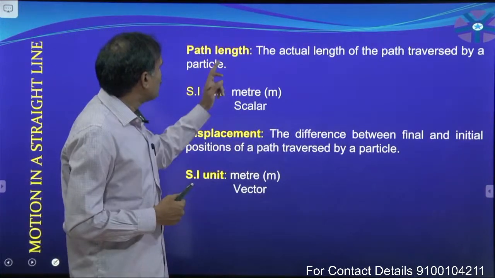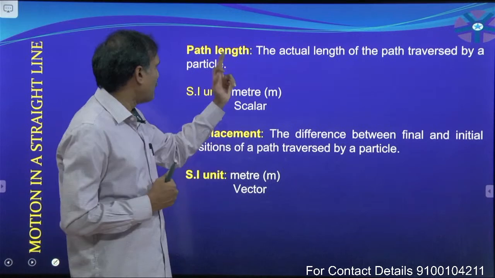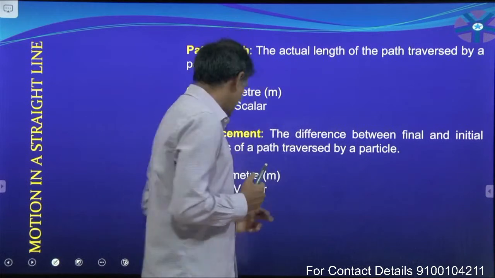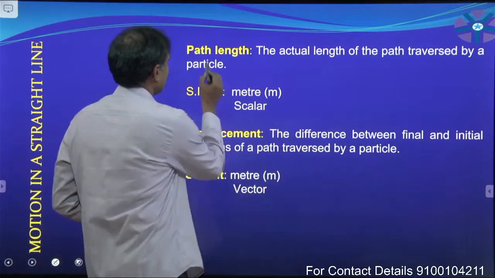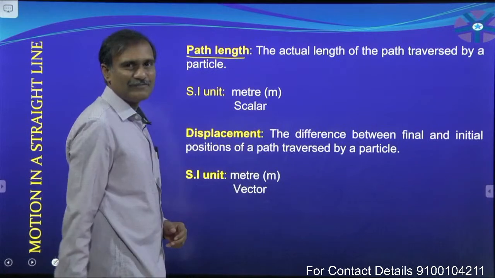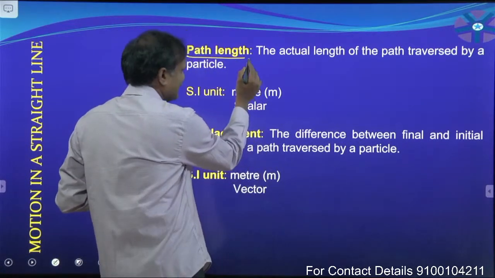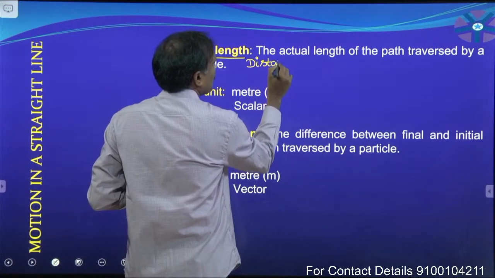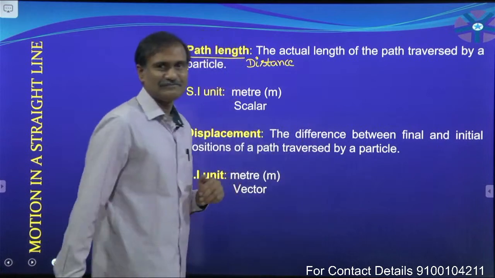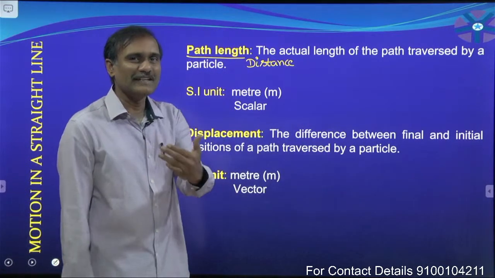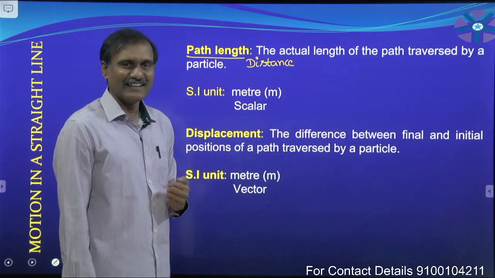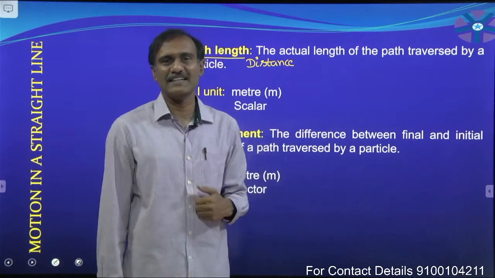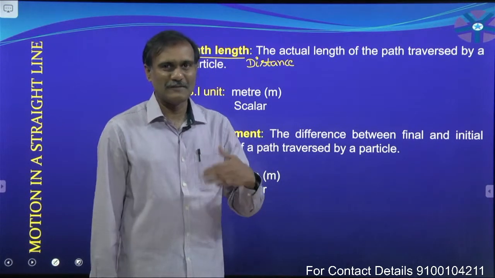Next, I am going to explain these two, path length and displacement. Path length, observe this. This path length we generally call distance. What is meant by distance?